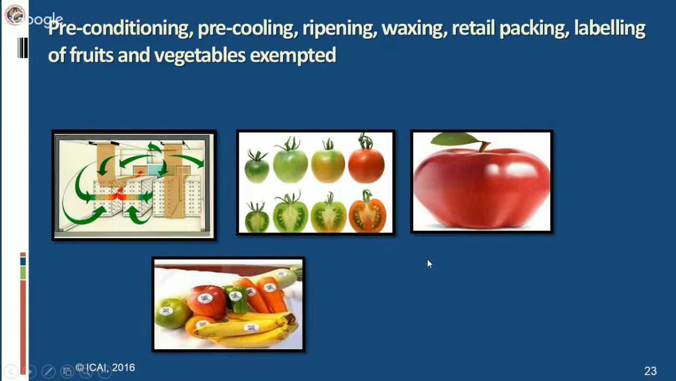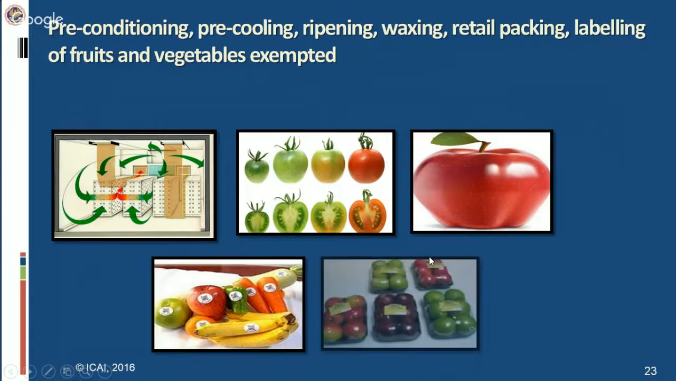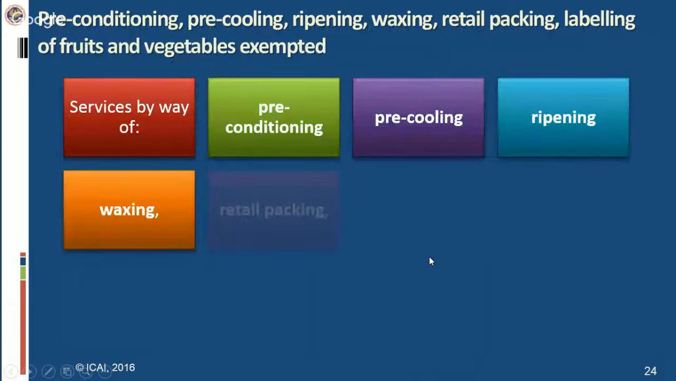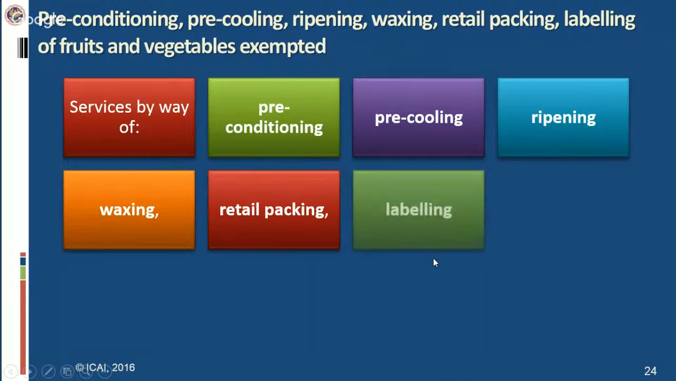Then you know that packing and labeling is done. Packing: you have to pack different quantities of fruits and vegetables for selling them, and labeling is done to ensure the quality of a particular fruit and vegetable. These processes are to make the fruits and vegetables more saleable, and they are undertaken once the fruits and vegetables are plucked or the crops are harvested. So these processes make the fruits and vegetables more saleable. That is the preconditioning, pre-cooling, ripening, waxing, retail packing, and labeling.